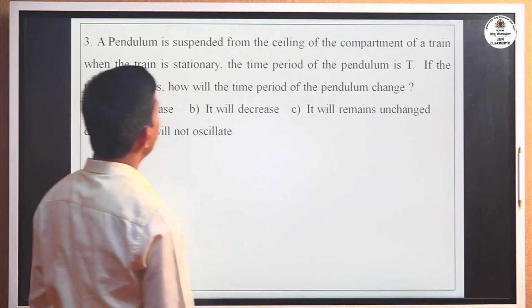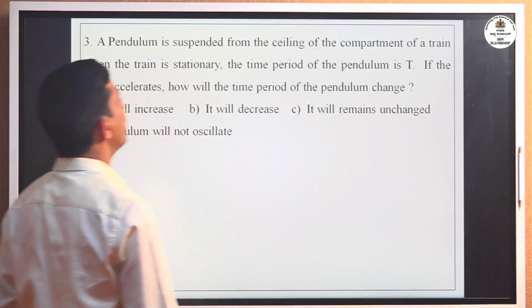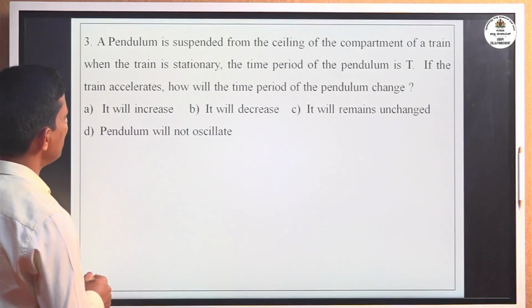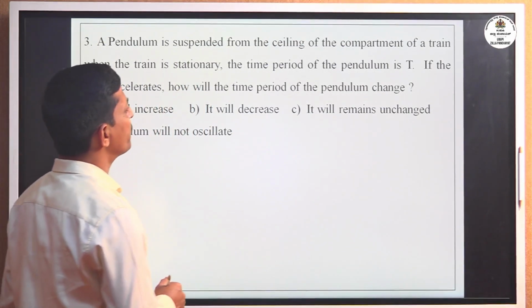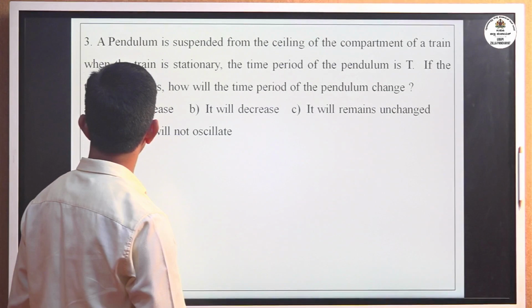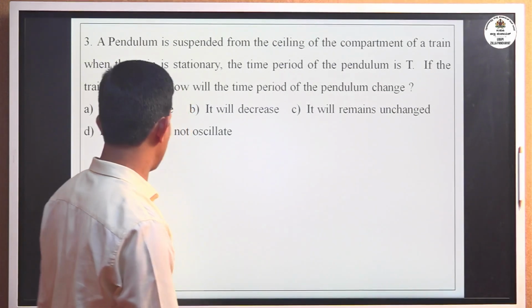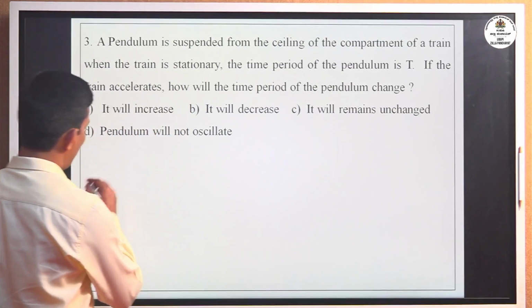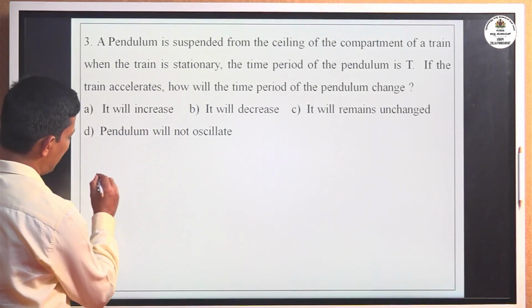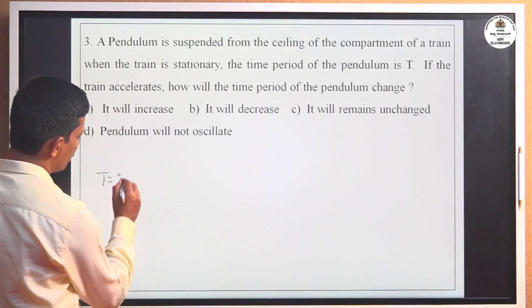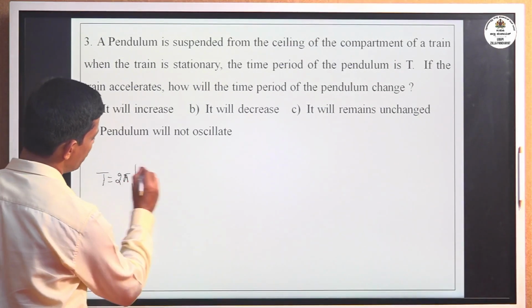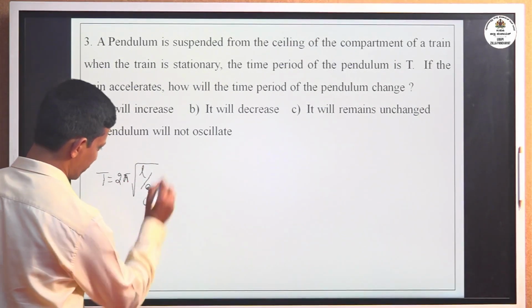Okay, a pendulum is suspended from the ceiling of a compartment of a train. When the train is stationary, the time period of the pendulum is T. If the train accelerates, how will the time period of the pendulum change? Okay, time period, I already told you, the expression T equal to 2 pi square root of L by g.